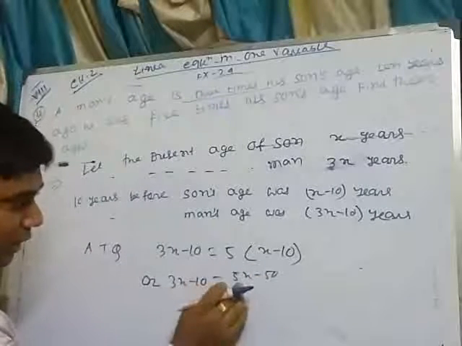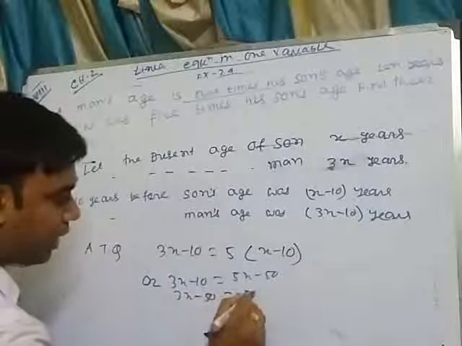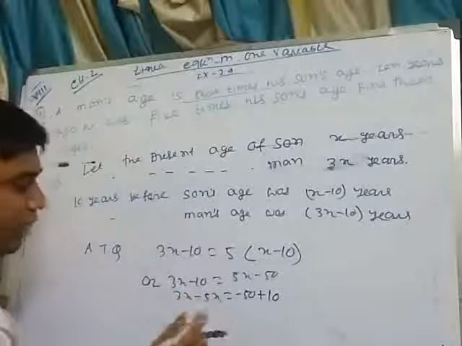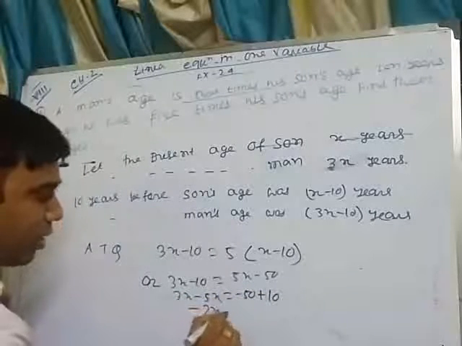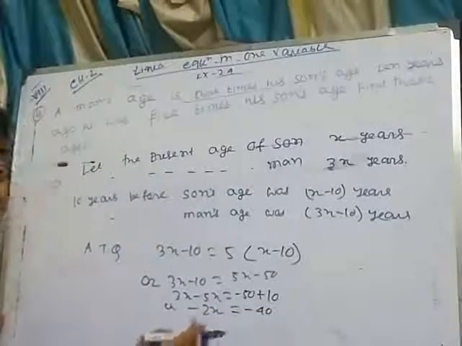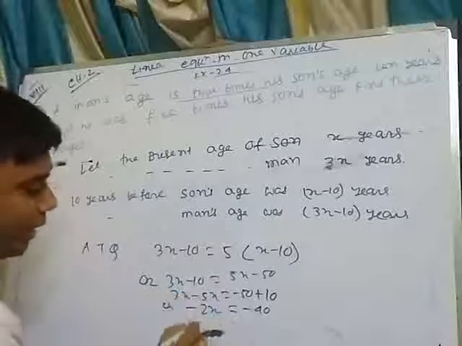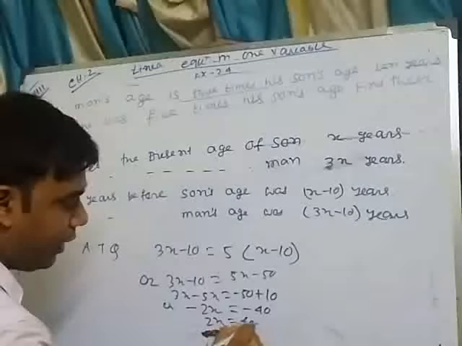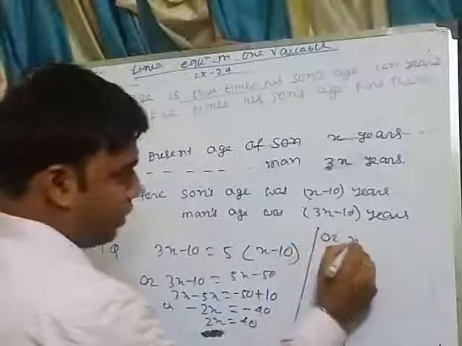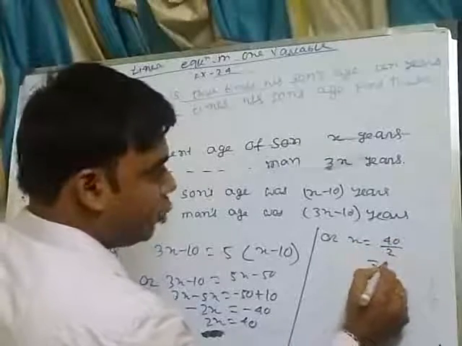Taking both variables to this side, 3x minus 5x equals minus 50 plus 10. So 3x minus 5x is minus 2x. Minus 2x equals minus 40. Both sides have minus, so I can multiply both sides by minus. We get 2x equals 40, then x equals 40 by 2, that is 20.